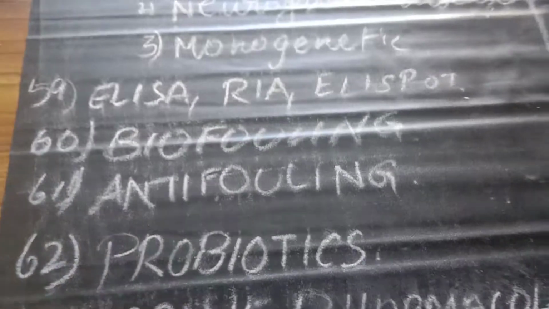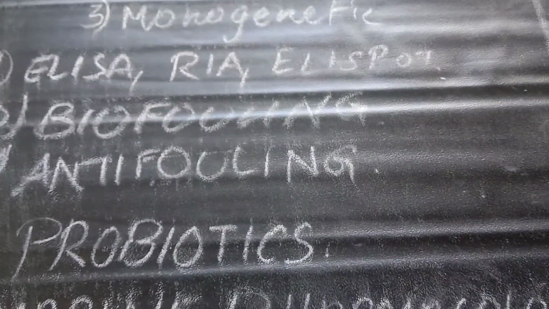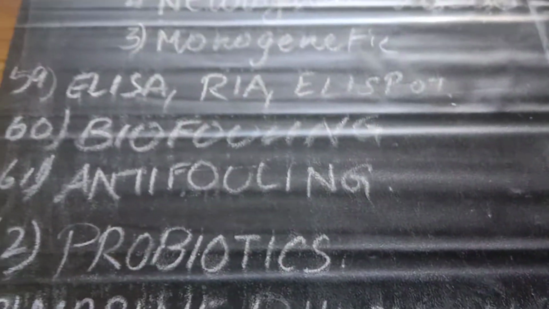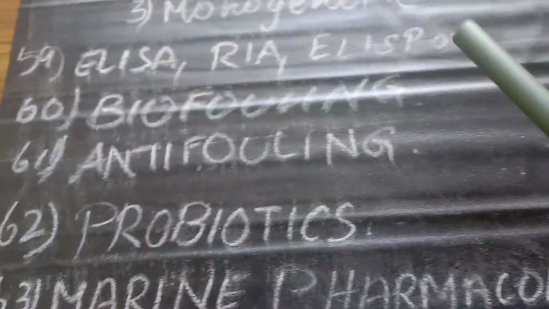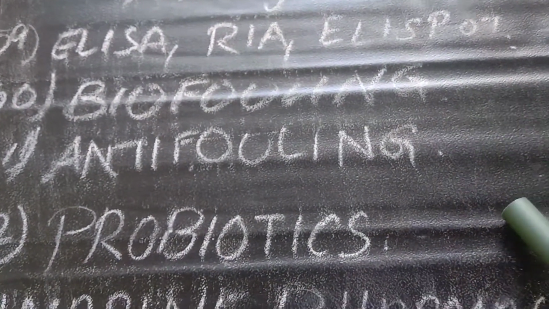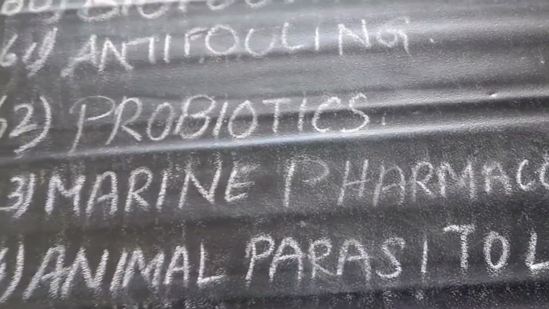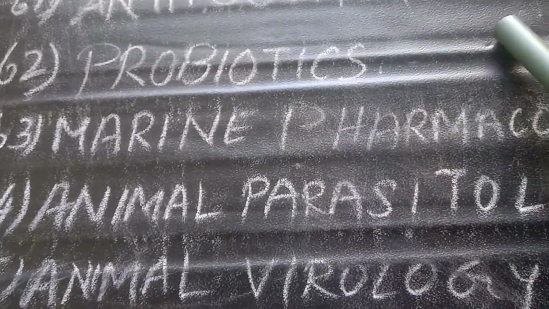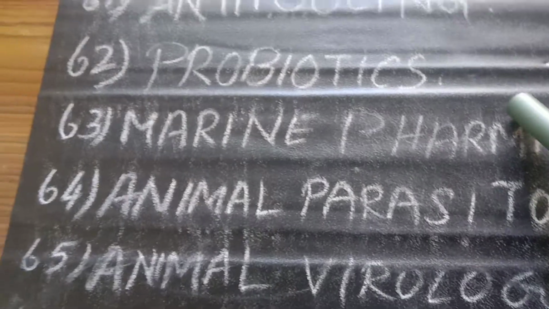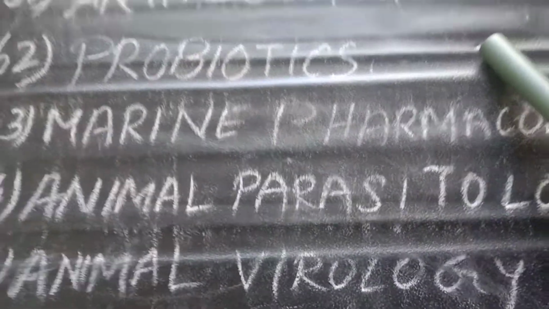Next, you should know about ELISA, RIA, and ELISpot. In that you can go for the QB book. And what is meant by biofouling, what is meant by anti-fouling. This will be asked from the marine biotechnology syllabus. And what is meant by probiotics, what are the types of probiotics, immunostimulants, you should know.